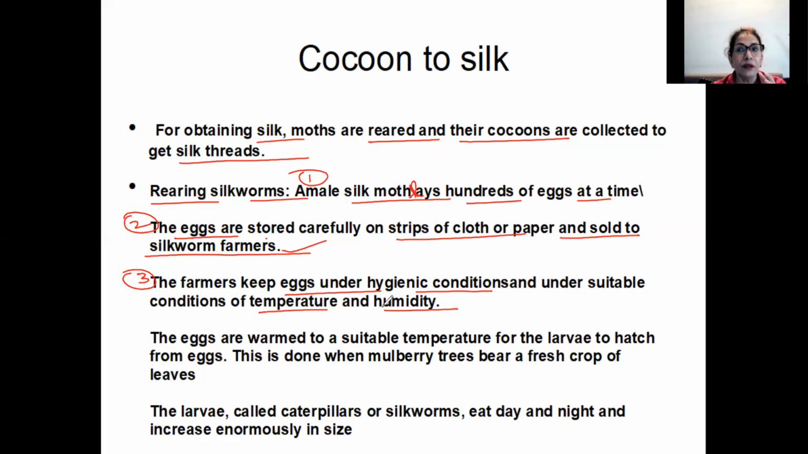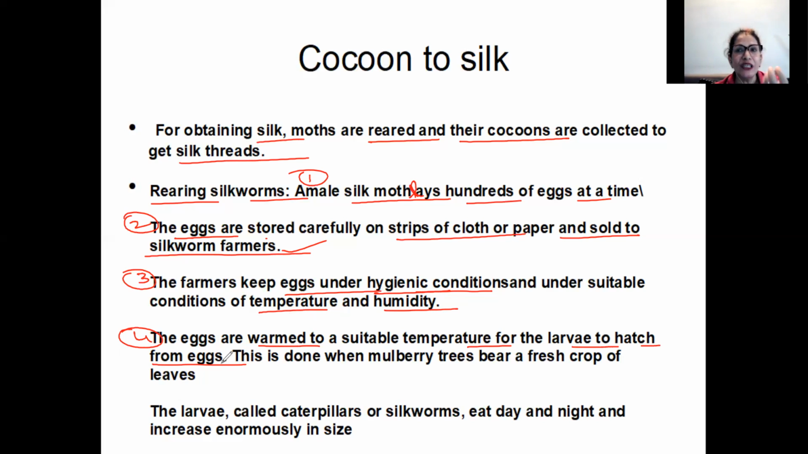But what do the silkworm farmers want? They want to get the silk fibers from these eggs. So they have to look after the eggs very well: proper temperature, and proper humidity conditions. It should not be very humid or very dry weather. Very hygienic conditions have to be provided to these eggs. Then the eggs are warmed. The fourth step is that the eggs are warmed to a suitable temperature for the larva to hatch from the eggs.